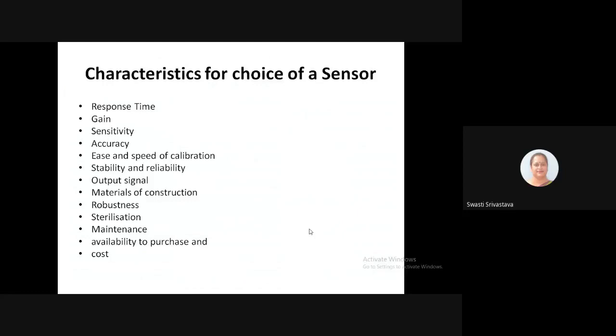Then the sensors that we are trying to utilize to check these variables should possess some characteristics that will make a sensor efficient for the control of a bioprocess. So the good sensor should have a quick response time, that is, in how much time it is detecting the deviation from the set point. That response time should be minimum for a good sensor.